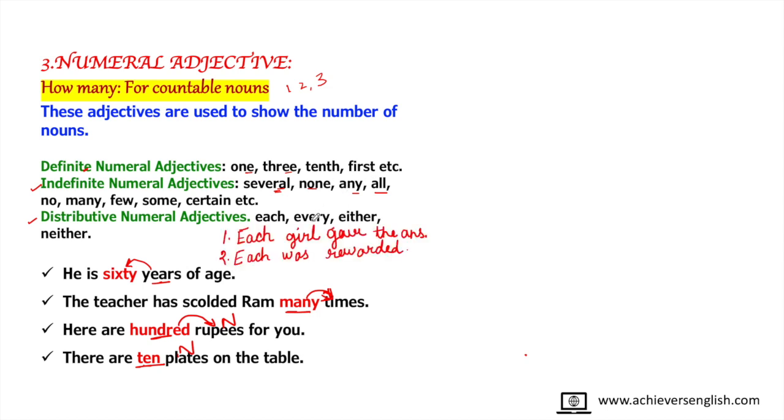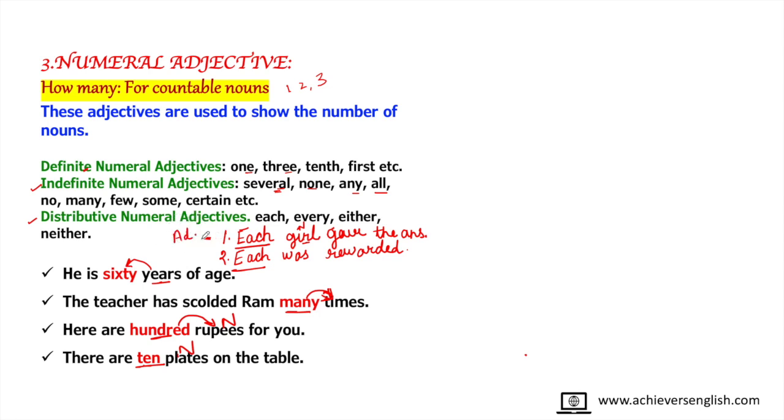Here I have written two sentences and in both of them I have used each. But dear friends, here both the each belong to different categories. This each is modifying girl, it is coming before a noun and it is telling the quality of the noun. So here it becomes an adjective. Which kind of adjective? Distributive adjective.